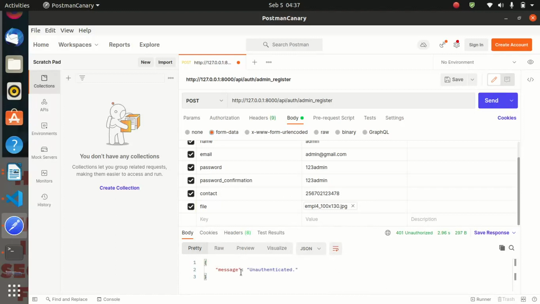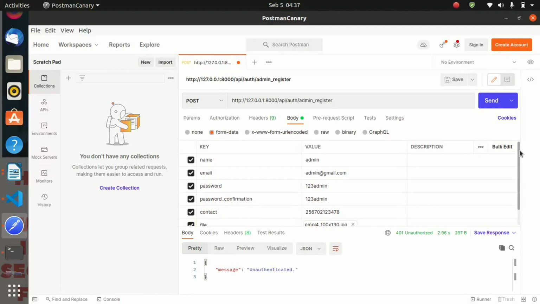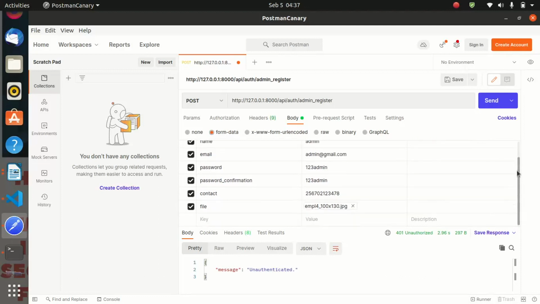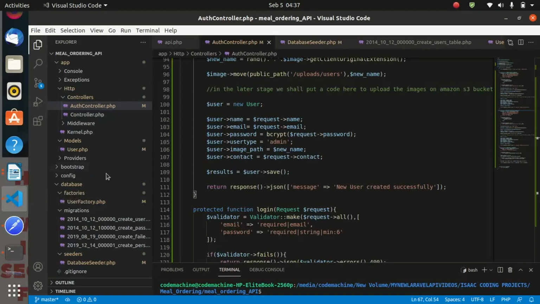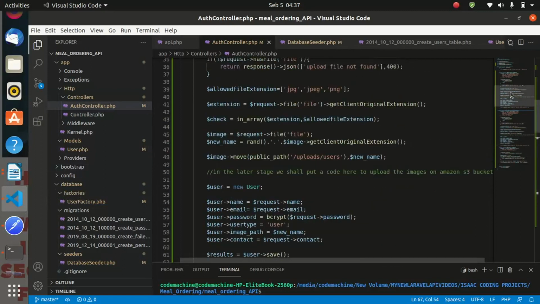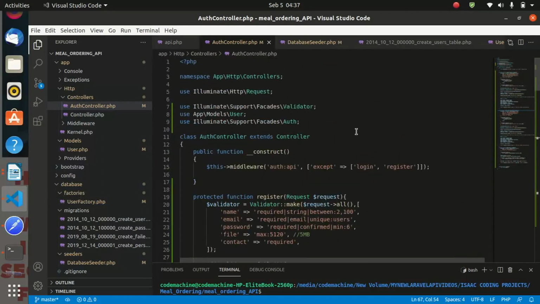Oh, it's saying unauthenticated. Unauthenticated. Why? Okay. Let us first come back here into our middleware. In our middleware, we said all the routes, on all the routes we are going to implement the auth API middleware except for the login and register.